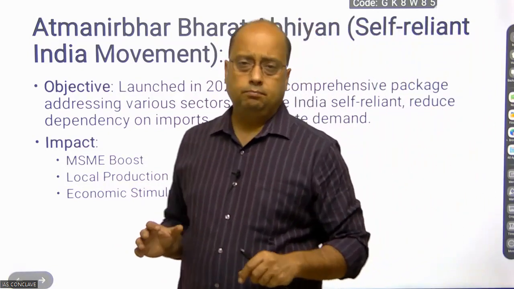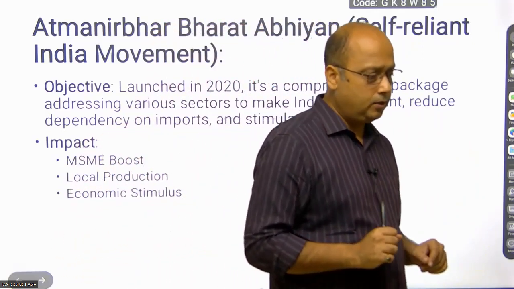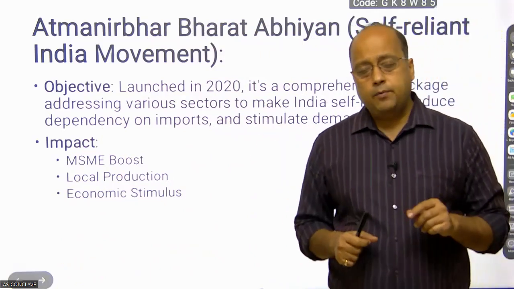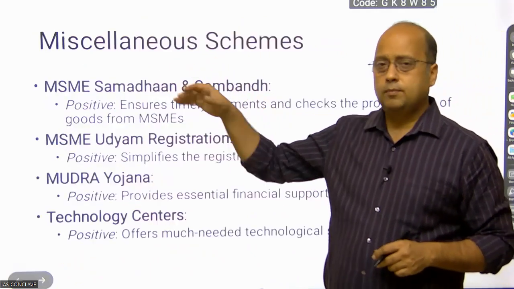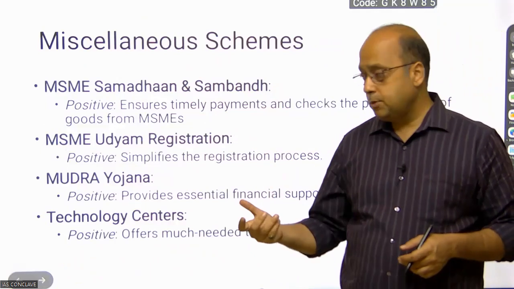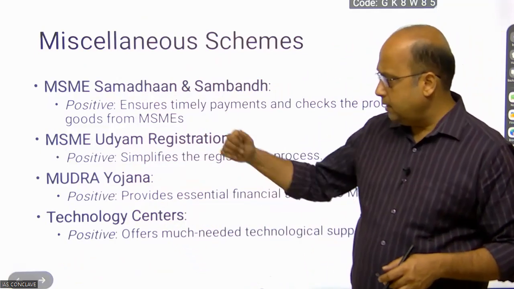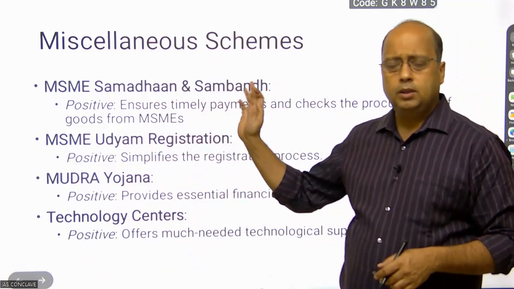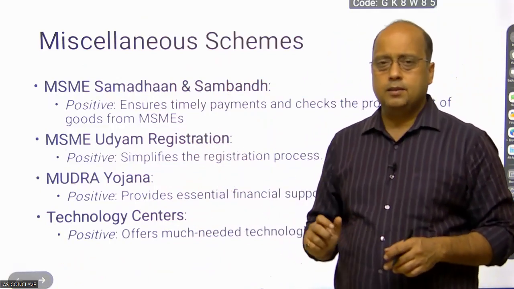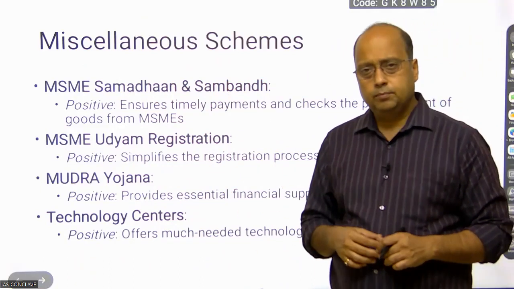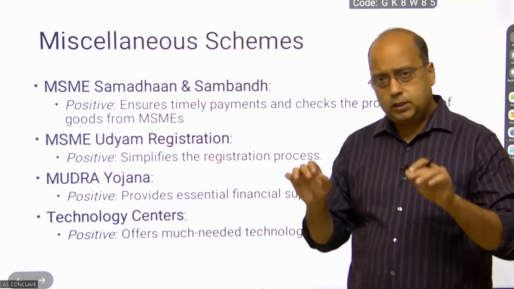We have many MSME programs which are untouched, if we can manage them, and we can write in that way. I have one idea: you can have a chance to write a miscellaneous paragraph as the 4th paragraph, and there you can club 4-5 schemes: Mudra, MSME Udyam registration, Samadhan, Sambandh. You can club them by their objectives, and you can jointly make a criticism of these 4-5 programs. In that way, you can have all 4 boxes done.